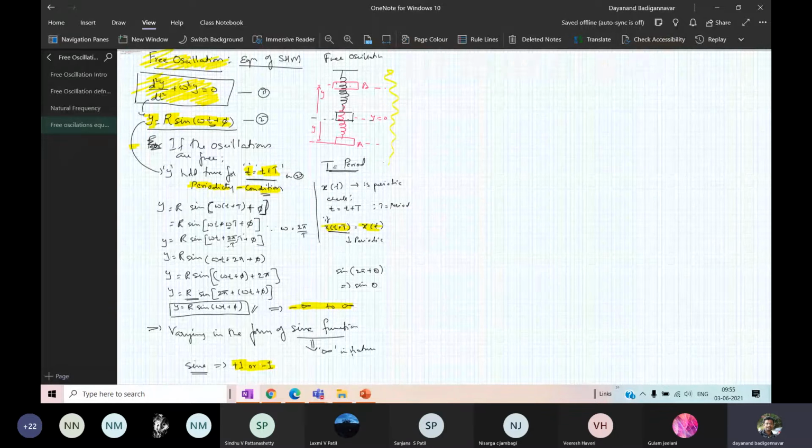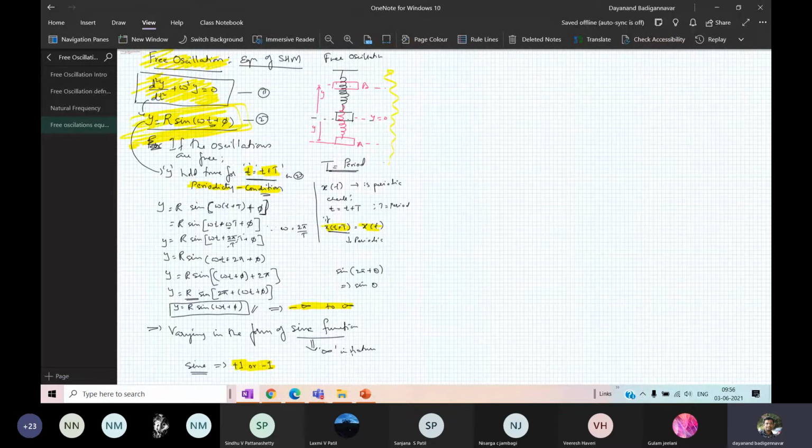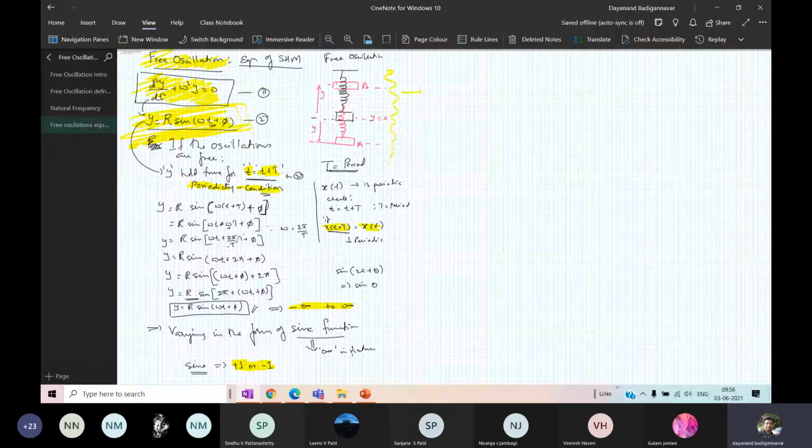And if I solve this, you get the equation for amplitude. Now y = r sin(omega t + phi) is the equation for displacement for the body which is vibrating in simple harmonic motion in a free oscillation.